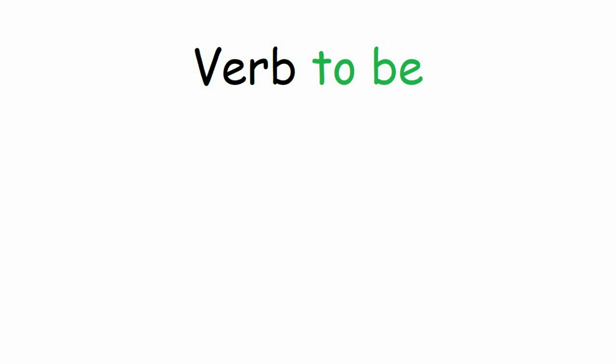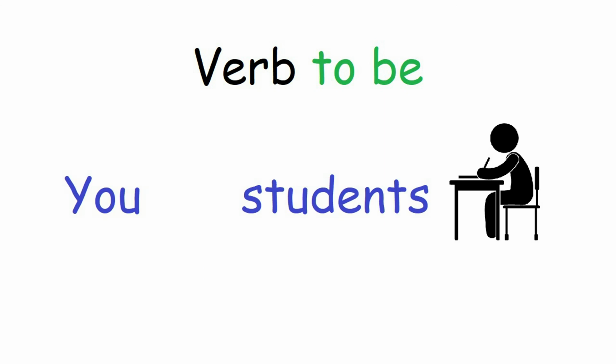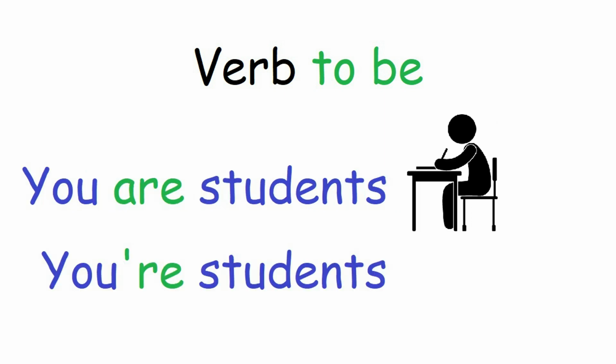Next sentence. You, students. Do we say you am or you are or you is? We say you are. You are students. Next. Or, by the way, short form. You're students.